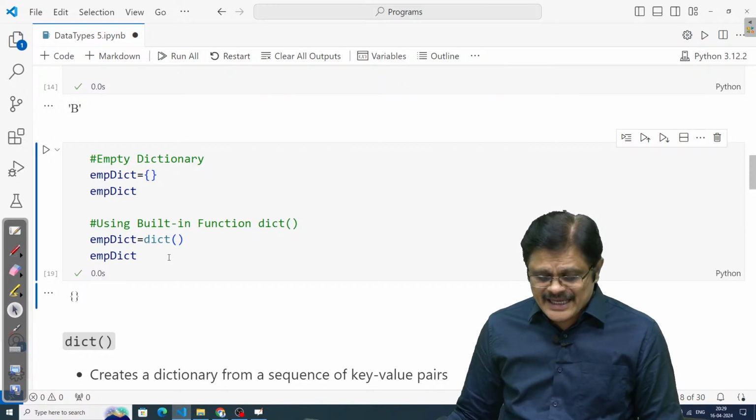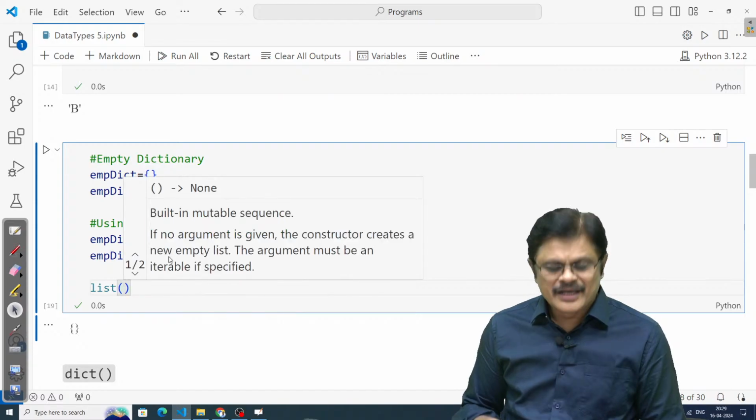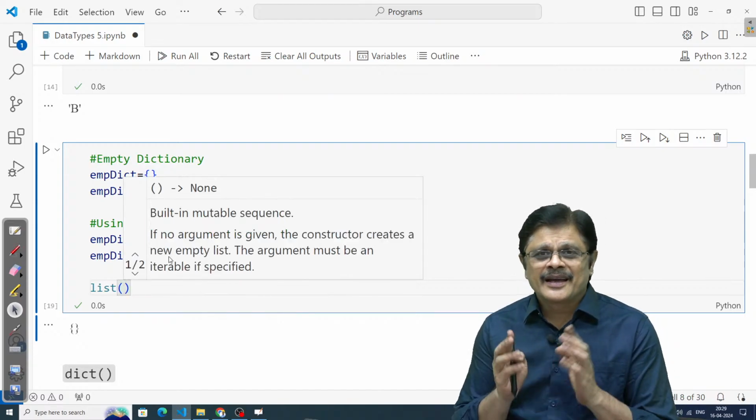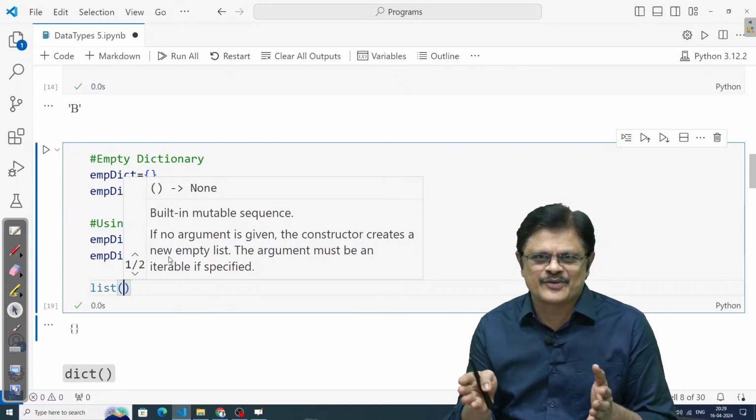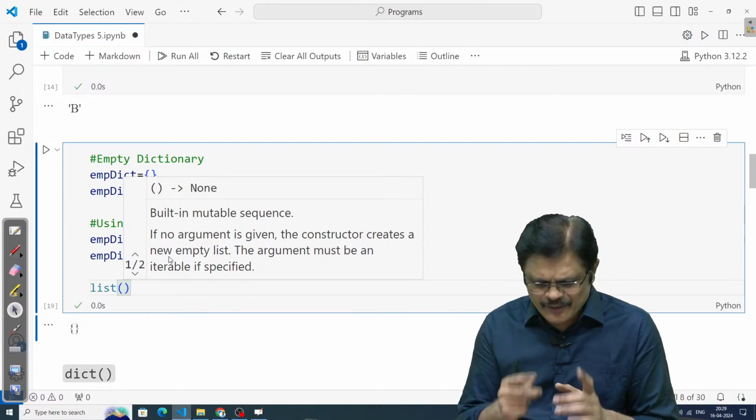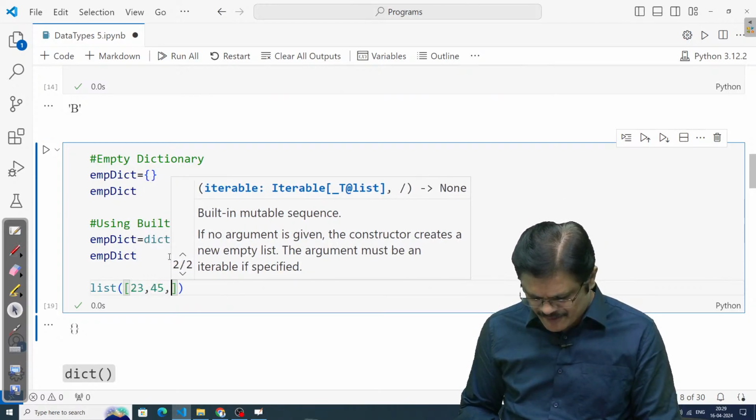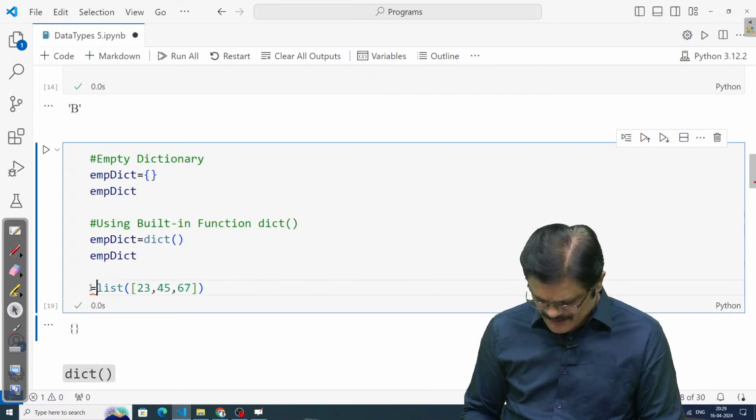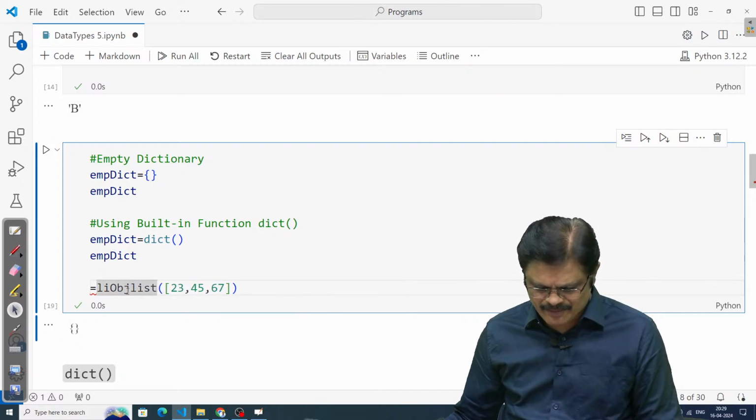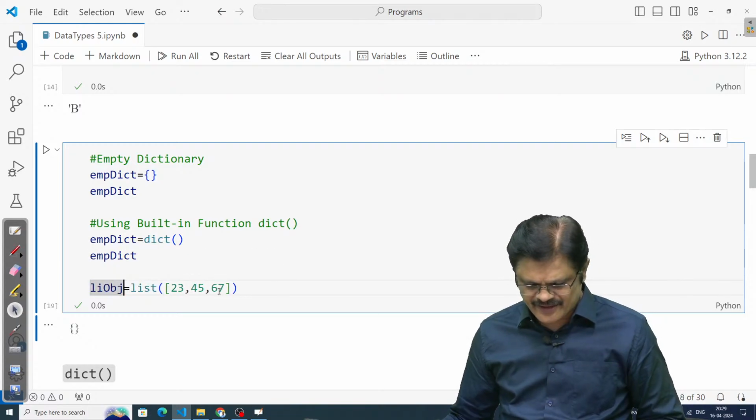Am I clear? See, actually we have built-in functions like list. Yesterday we had some issue. This can create a list of elements from different sequences. If you have a sequence, we can create a list from that, my dear friends. For example, if you have 23, 45, 67, from this I can create a list object. Please be careful with your syntax.